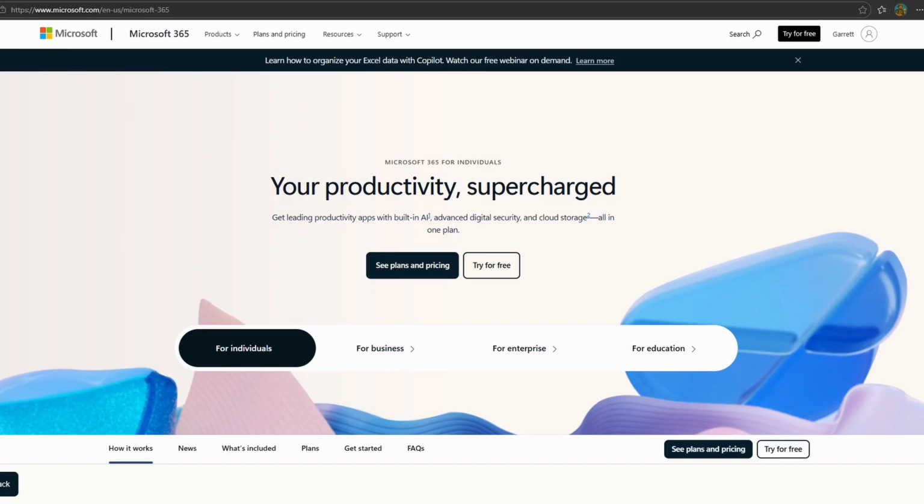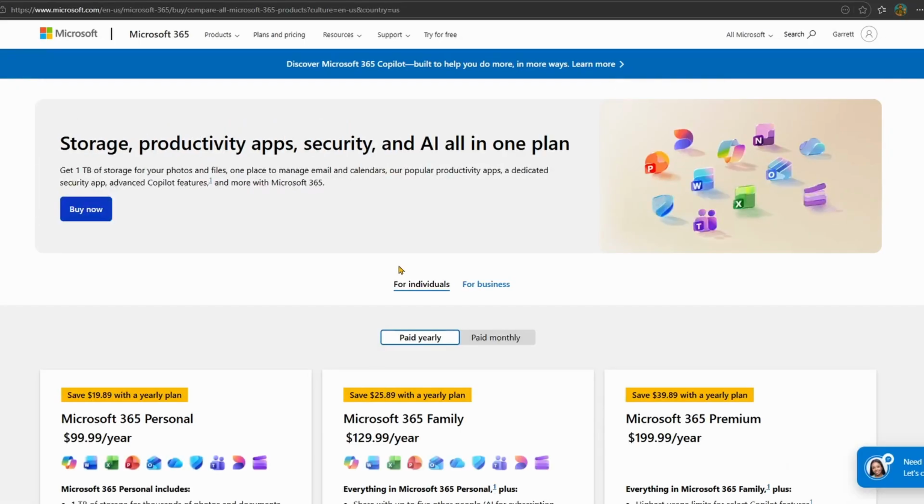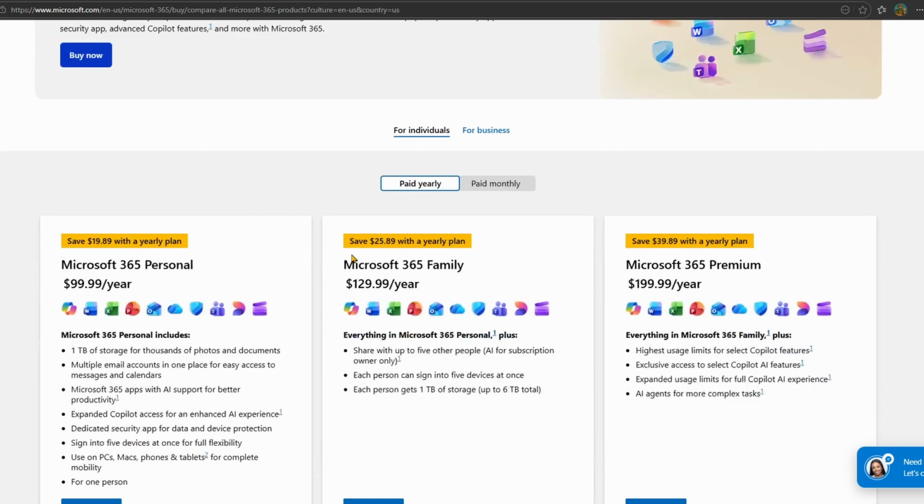Okay, so there are a few options when it comes to signing up for Microsoft 365, and you'll see it right here: for individuals, for business, for enterprise, for education. So let's begin by looking at individuals. Let's click on See Plans and Pricing. Okay, so we have a number of different options.